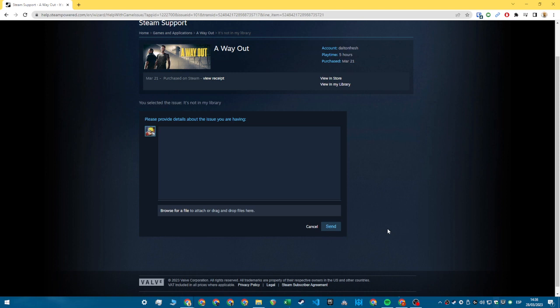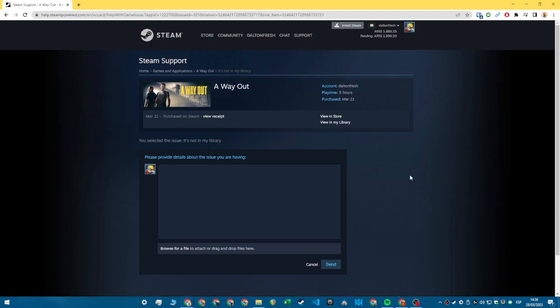So I actually bought a bundle which had A Way Out and It Takes Two, and I wanted to refund It Takes Two, which had only 40 minutes of playtime. If you don't know, the eligibility for refund is that you have to play the game less than 2 hours. You need to have less than 2 hours of playtime, and you have to have made the purchase less than 14 days ago. So if you bought the game more than 2 weeks ago, it doesn't matter if you have not played one single minute, it's not eligible for refund.